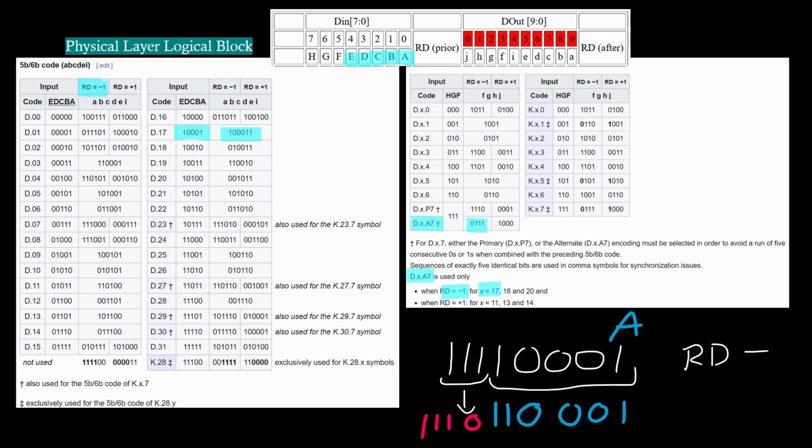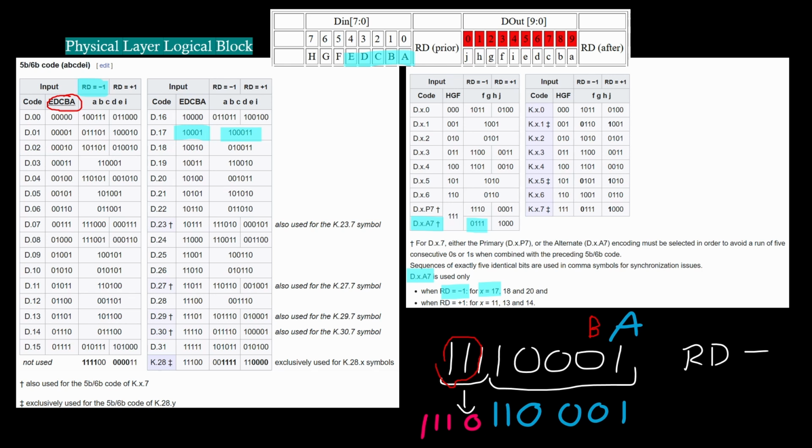I have 11110001, and the sequence starts from the least significant bit, so it's A, B, C, D, E, F, G, H, and we break it into 5 and 3. So as you see here in the lookup table, we have A, B, C, D, E that match with this one, and then we have H, G, F that match with this. All right. So first we should bring it, look it up, and copy the code.